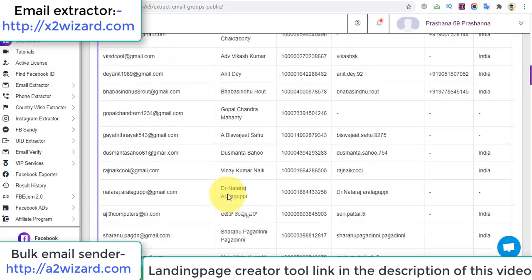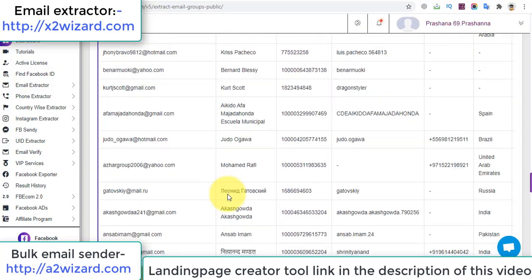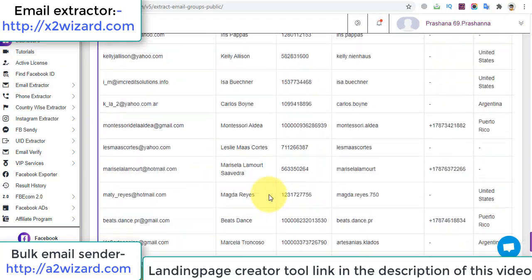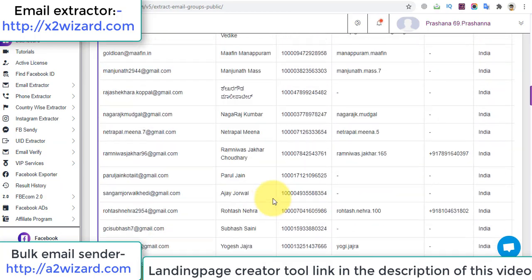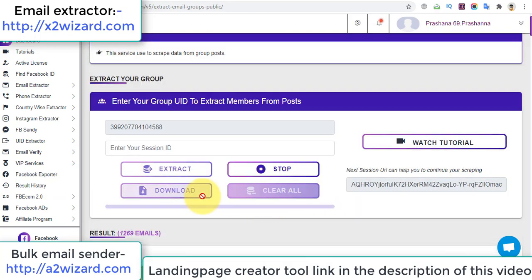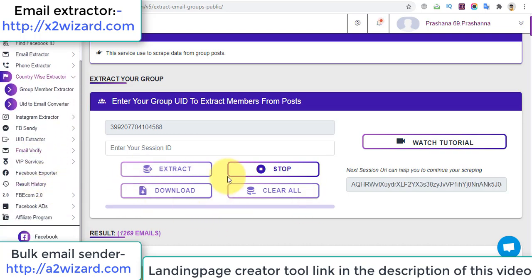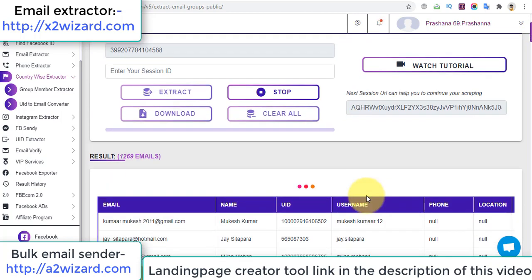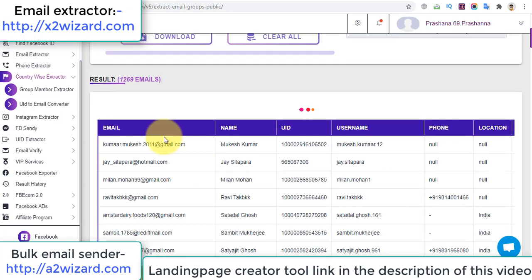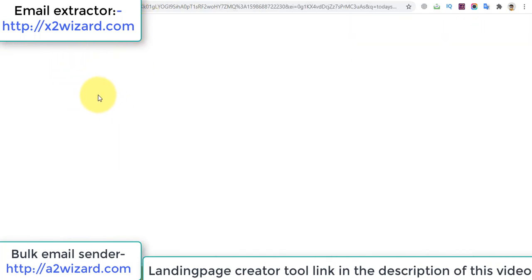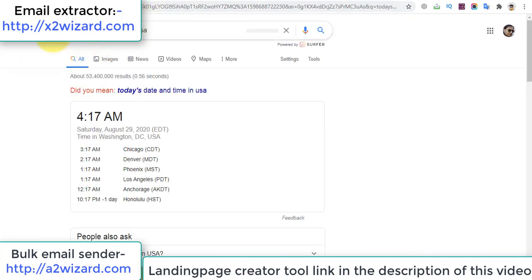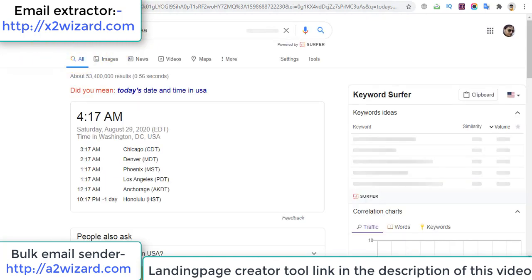So you can see all these emails that have been extracted. You can always download these emails using the download button after you stop this software, and you can also continue using this software. There are lots of other features of this software, and it just costs you $59, a one-time payment only. So go and get this software, and let's see the time again.